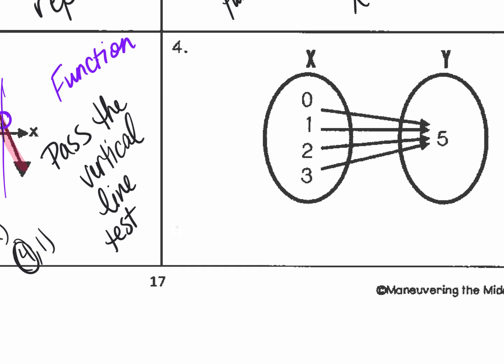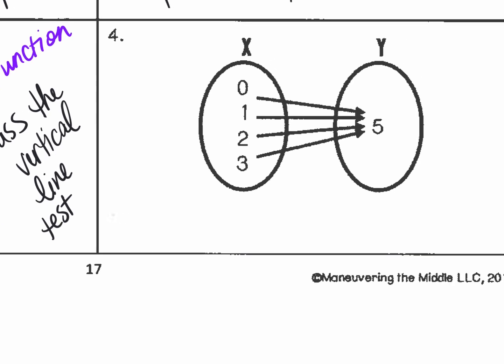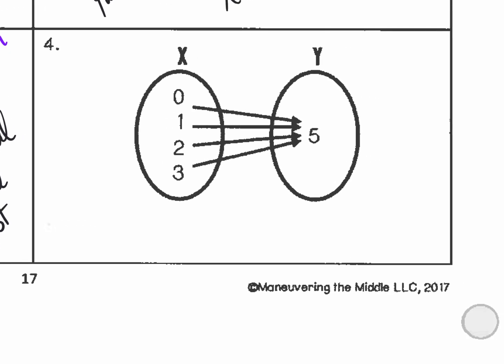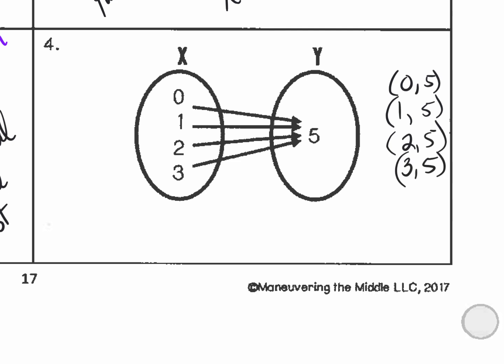All right, so this one. This is what we call a mapping. If this confuses you, rewrite it out. I only care about this. Do I have one arrow for one number?